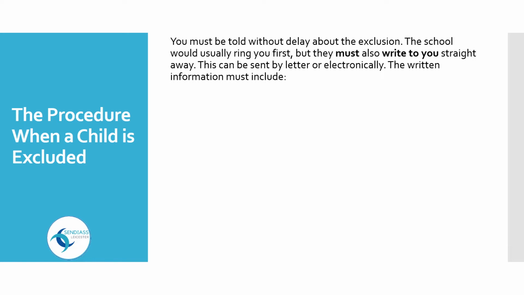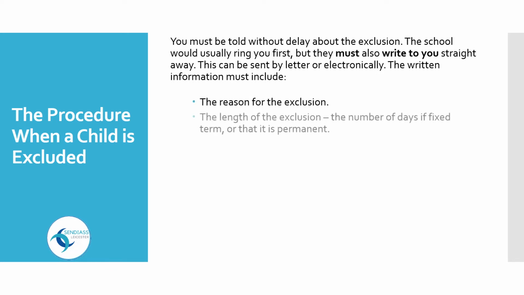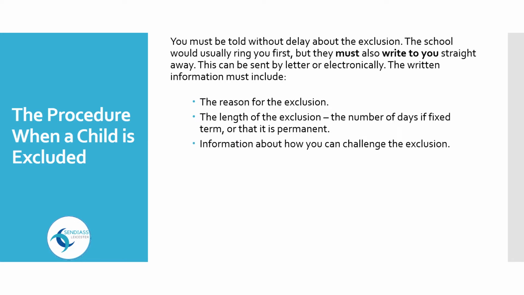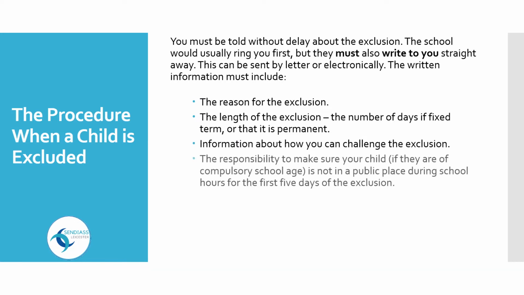The written information must include the reason for the exclusion, the length of the exclusion, the number of days if fixed term or that it is permanent, information about how you can challenge the exclusion, the responsibility to make sure your child, if they are of compulsory school age, is not in a public place during school hours for the first 5 days of the exclusion, and arrangements for alternative provision if relevant.